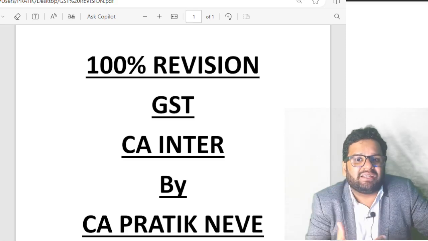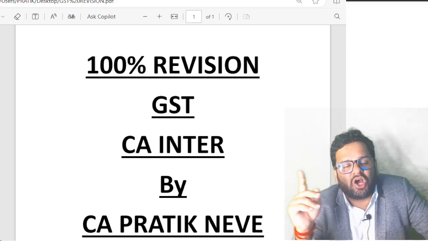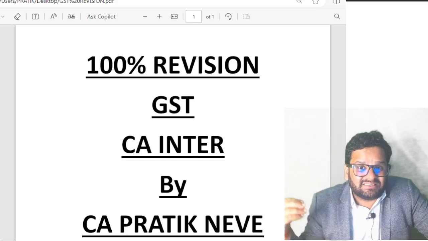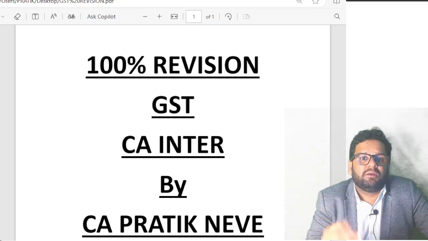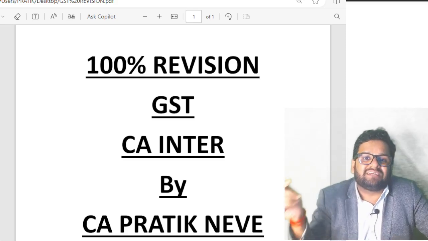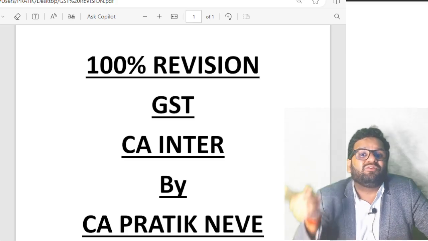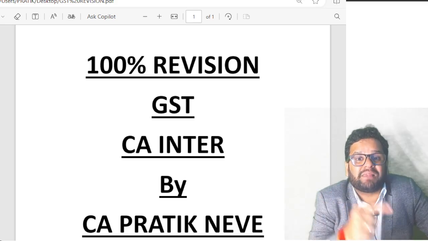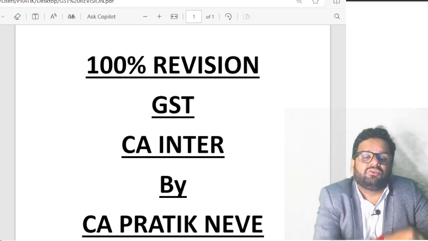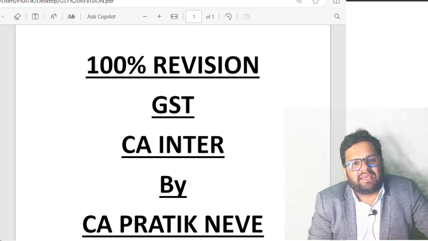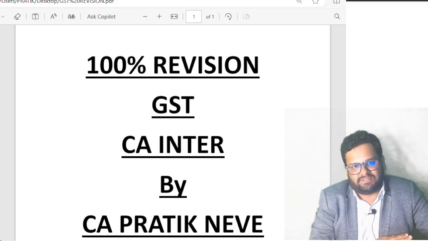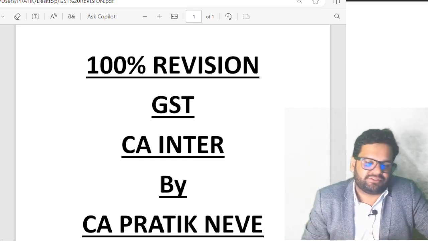If address is not there, then place of supply is location of supplier. 10.1d, where there is installation involved of goods, place of supply is location where such goods are installed or assembled. 10.1e, where goods are supplied on board a conveyance, the place of supply is where such goods are taken on board the conveyance, that is, loaded on the conveyance.